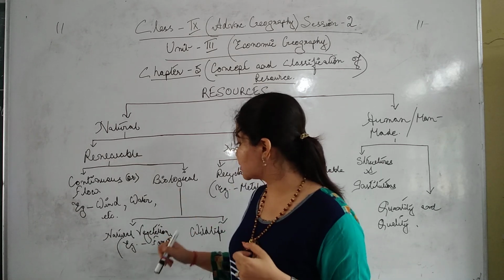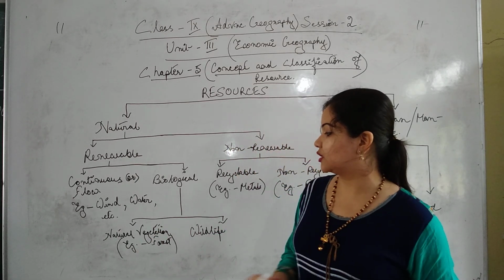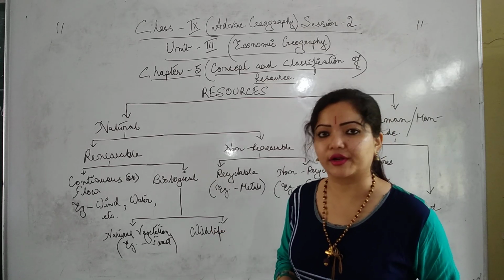Next is what? Biological. Biological resources can be flora and fauna. Natural vegetation or forest can be said to be flora, and wildlife can be said to be fauna, isn't it?